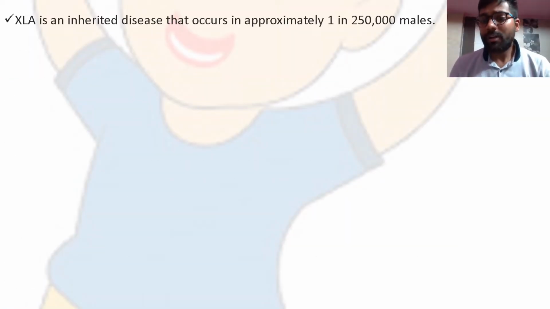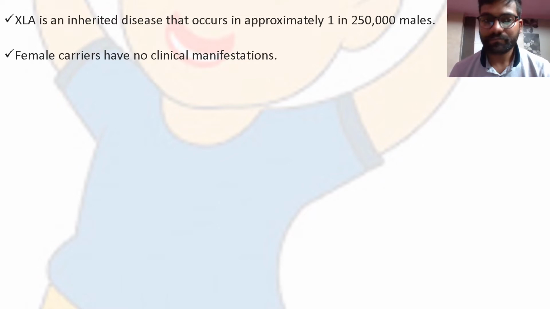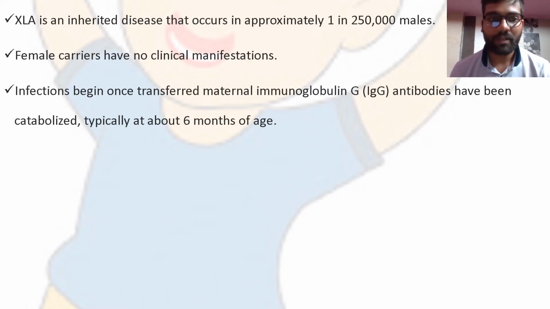Some points need to be kept in mind about this disease. It is an inherited disorder. This occurs in 1 in 2.5 lakh males. Females are always carriers and males are always affected. Infection begins once the transferred maternal immunoglobulins are catabolized in the baby's blood.